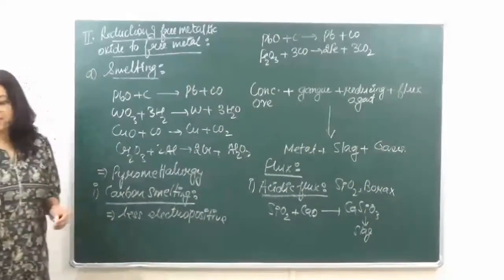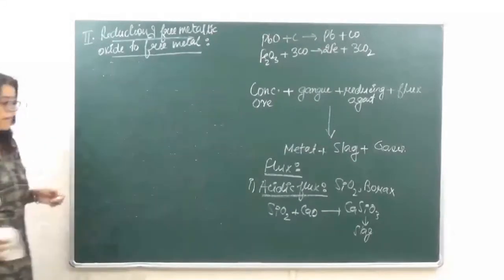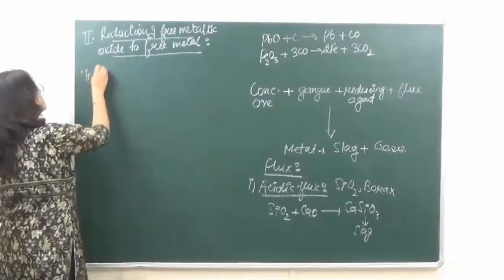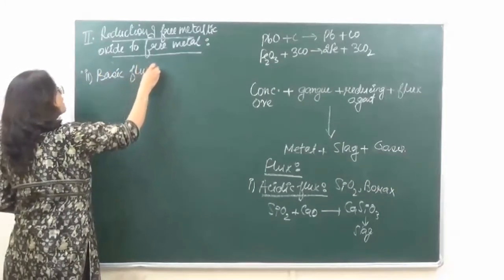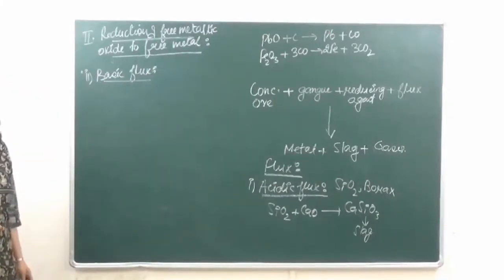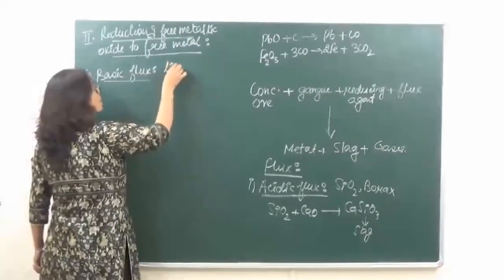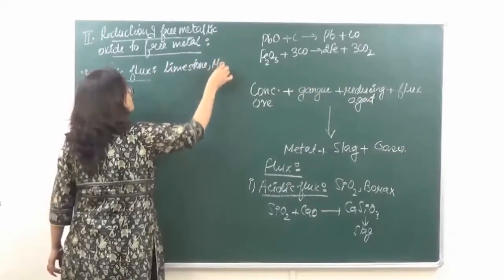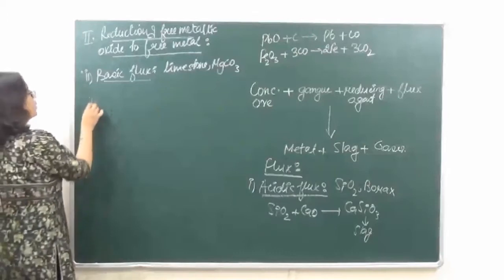ठीक है? Similarly, the second type of fluxes we have, they are the basic fluxes. So let's go on to the second type over here. Basic flux is going to remove acidic impurities. So basic flux which we have can be limestone, or it can be magnesium carbonate, etc. So what are we doing over here?